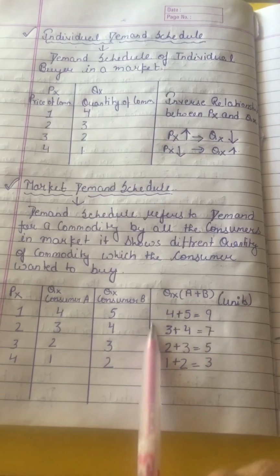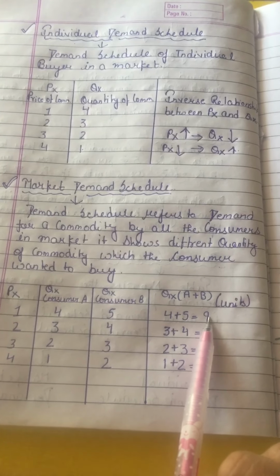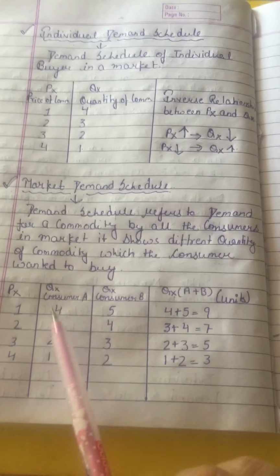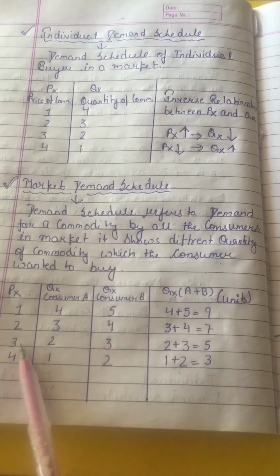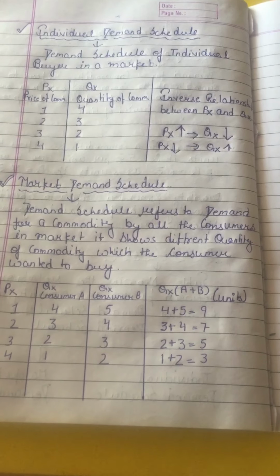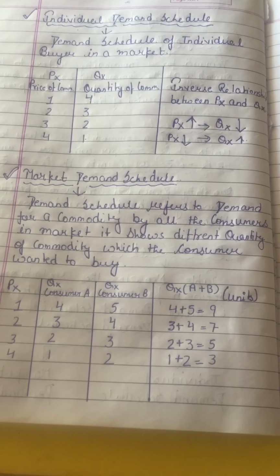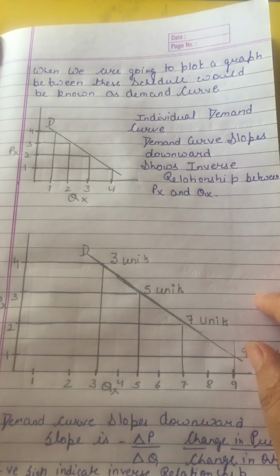So we will add up these quantities. When the price is 1 rupee, both the consumers want 9 units. When the price is 2, 7 units. When the price is 3, 5 units. And when the price is 4, quantity demanded is 3 units. So this is the simplest market demand schedule. But whenever we plot a graph between these schedules, it would be known as the demand curve.